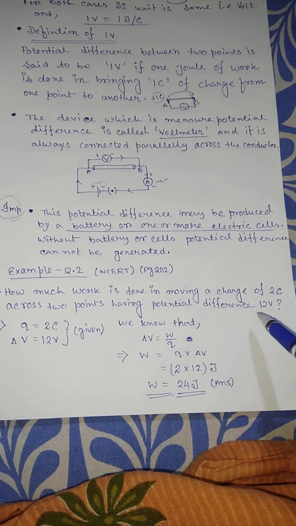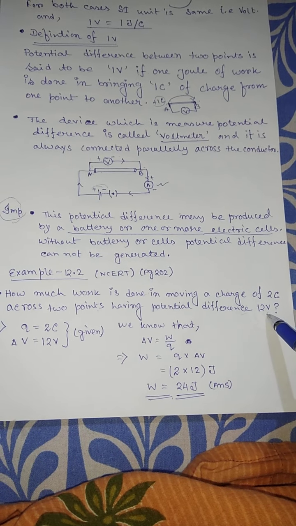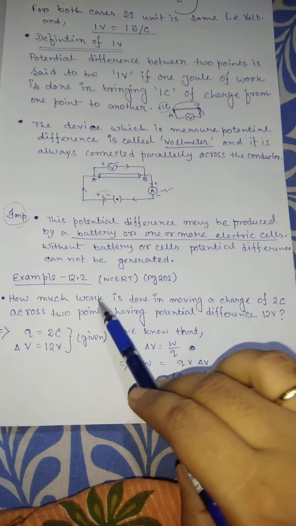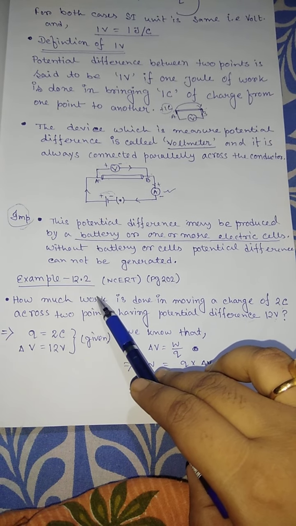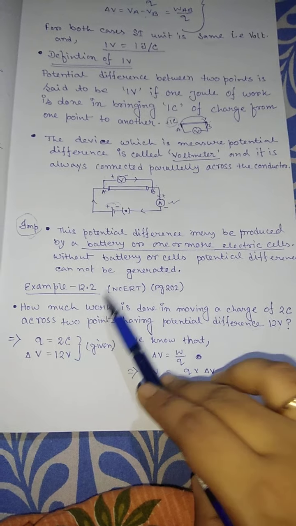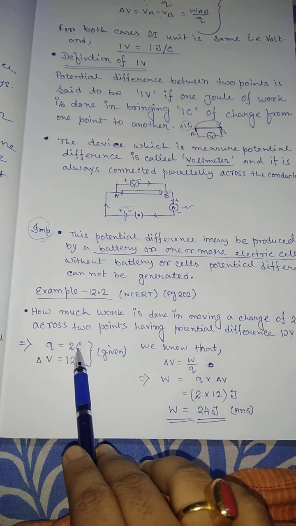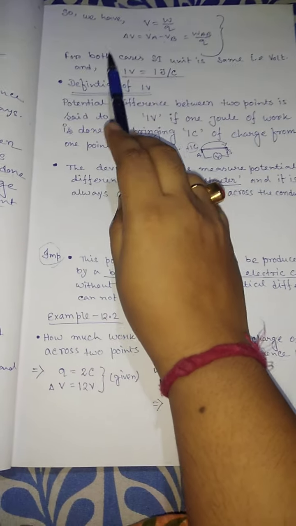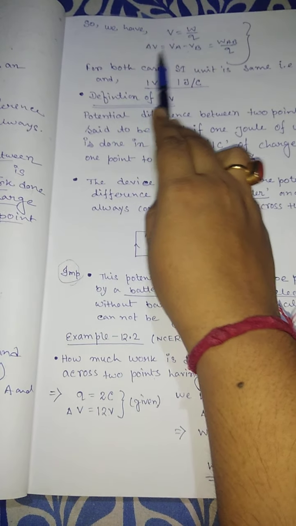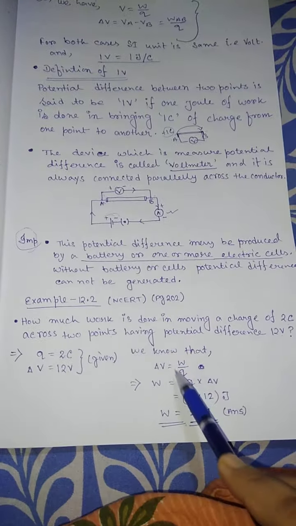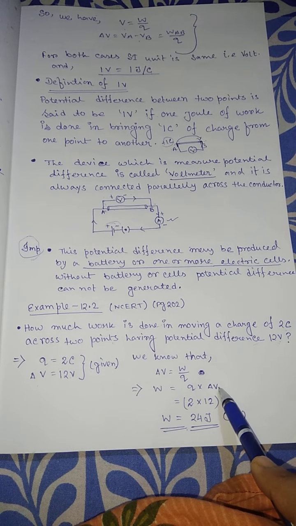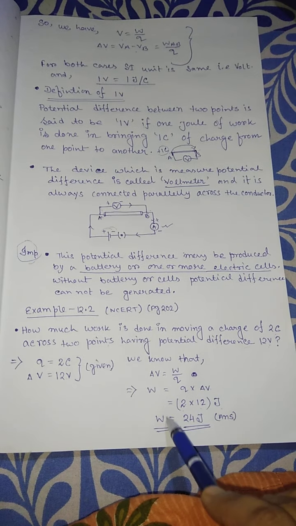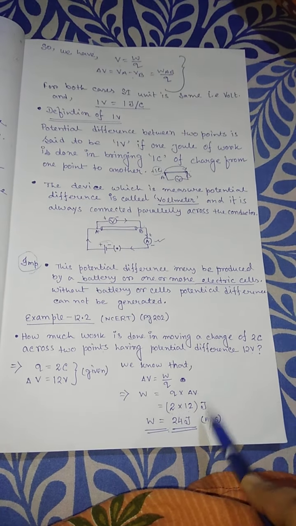The potential difference is in volt and the charge is in coulomb, so the work done must be in joule. Q is given as 2 coulomb, delta V equals 12 volt. We know that delta V equals W by Q, so W equals Q into delta V, 2 into 12 joule, that is 24 joule. So the answer is 24 joule.